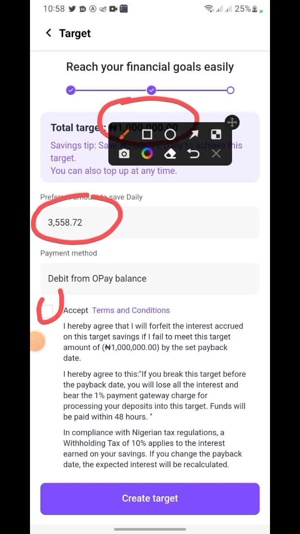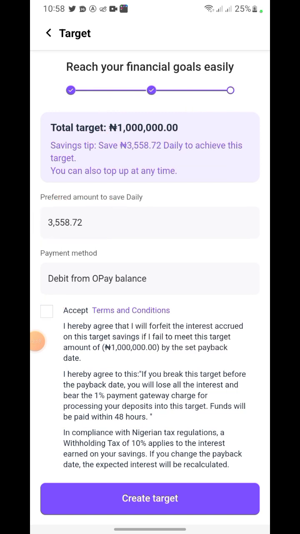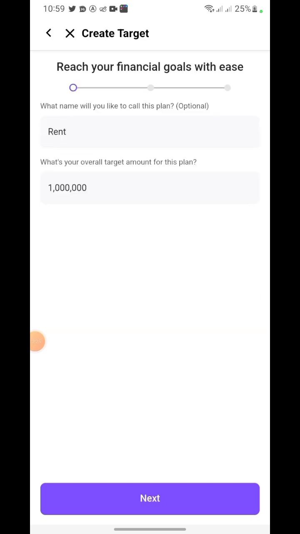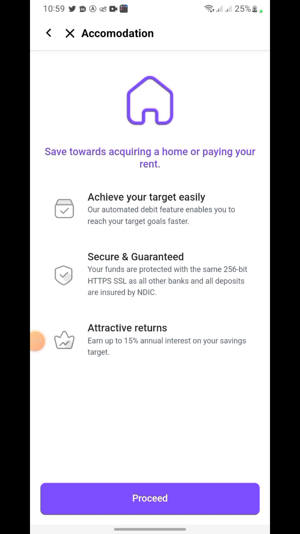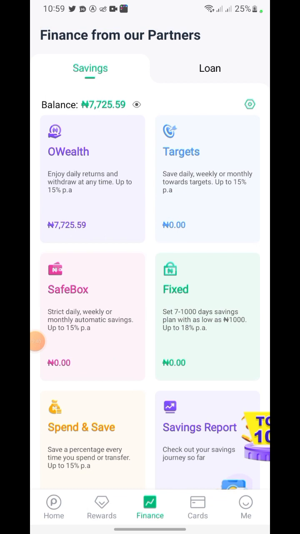Okay, so let's go down, and here it's saying save tips, save 3,500 and so on every day to achieve your goal. Okay, so let's go back. That's what target really means. So with this, you can easily do something meaningful for yourself. You can say, okay, I just need 1,000 every day to acquire this at the end of this period. So you can do the same thing for business, for events and all. So let's go back the same procedure.